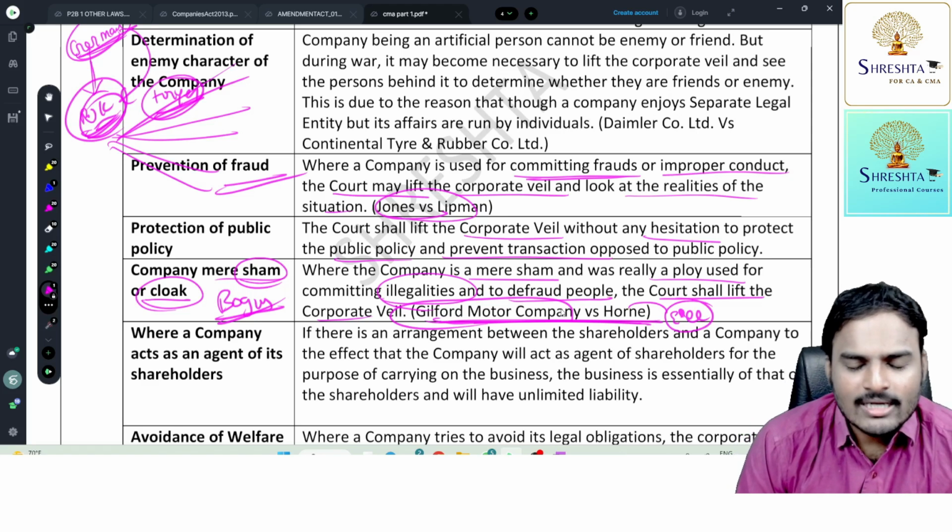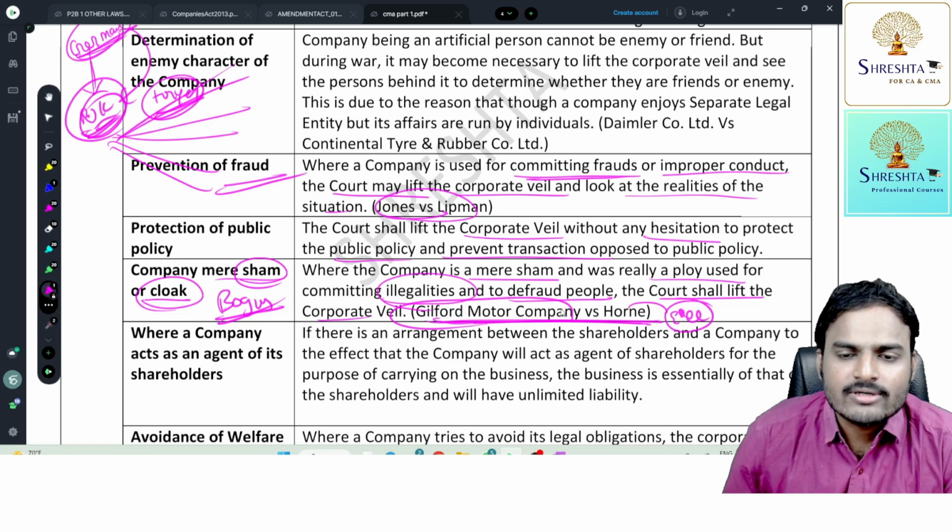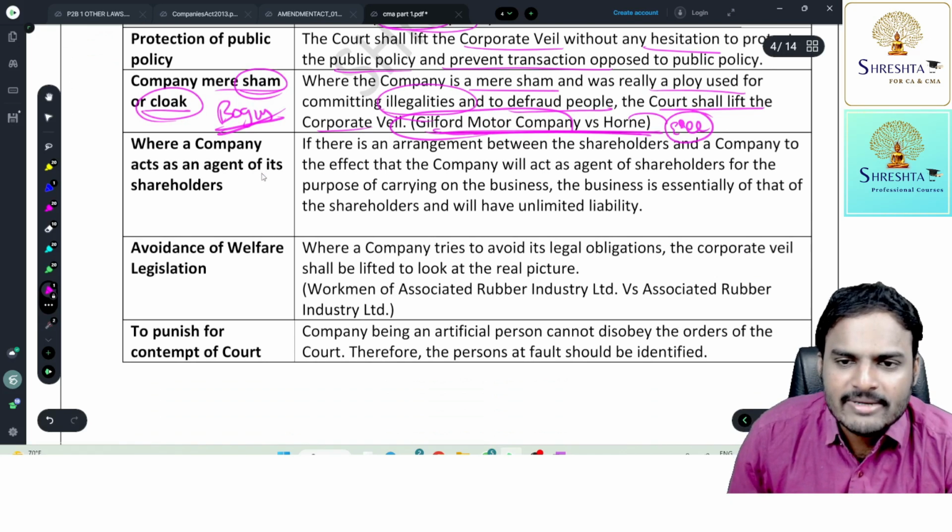Once fraud is proved, the company's life will come to an end. Accordingly, the real persons behind the company will be traced out, and accordingly, they are going to get punishment.